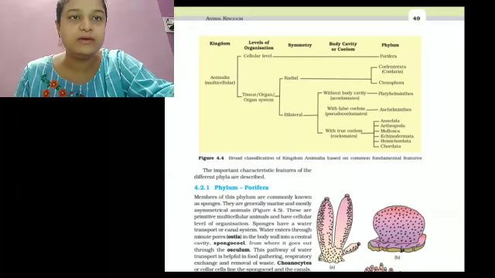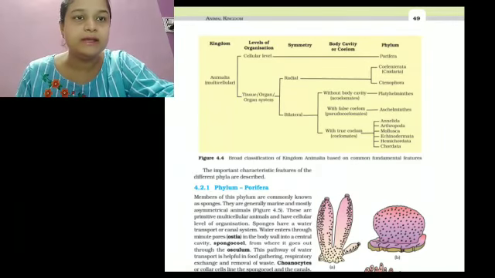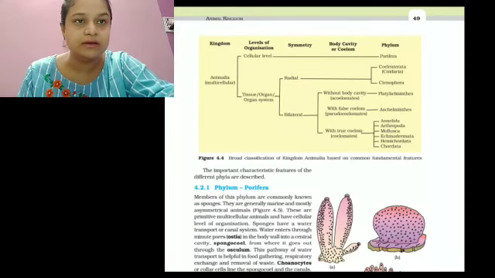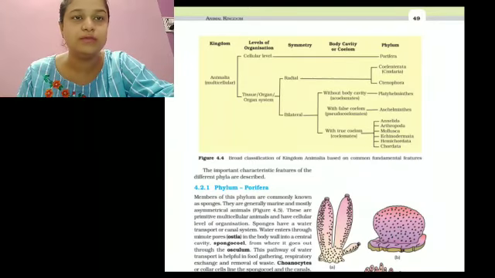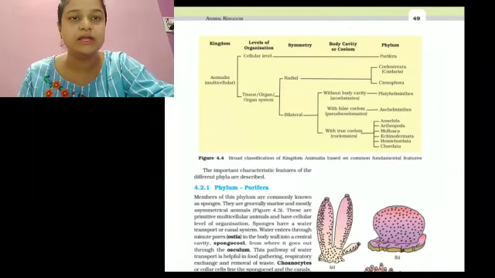Generally, Porifera show cellular level, then tissue level. They are divided into two ways, that is radial and bilateral. Radial is divided into Coelenterata and Ctenophora. Bilateral is without body cavity, with false coelom or with true coelom: Platyhelminthes, Aschelminthes, Annelida, Arthropoda, Mollusca. They are all classified by these features.